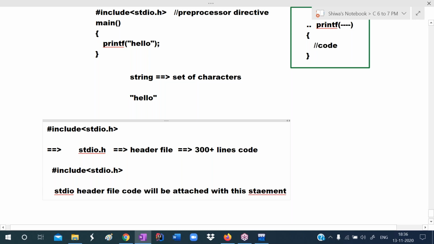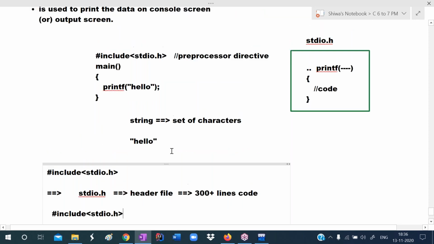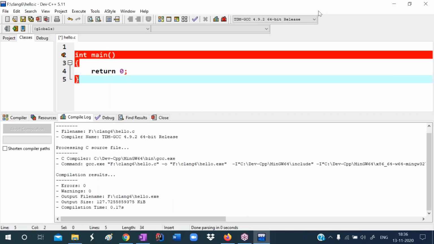Okay. So with this preprocessor directive, what happens? It attaches the stdio header file content. That's it. Now I'm writing a new program. Observe carefully here.